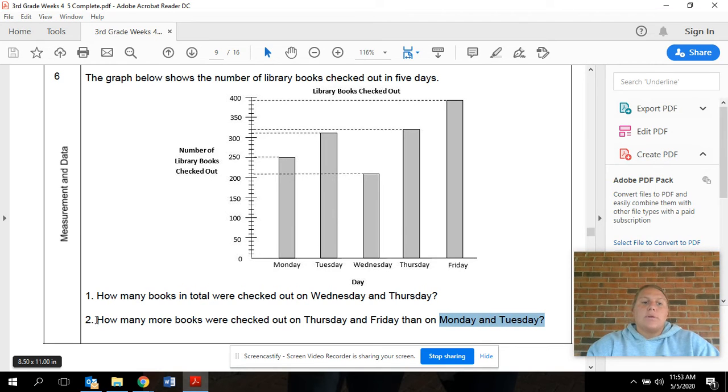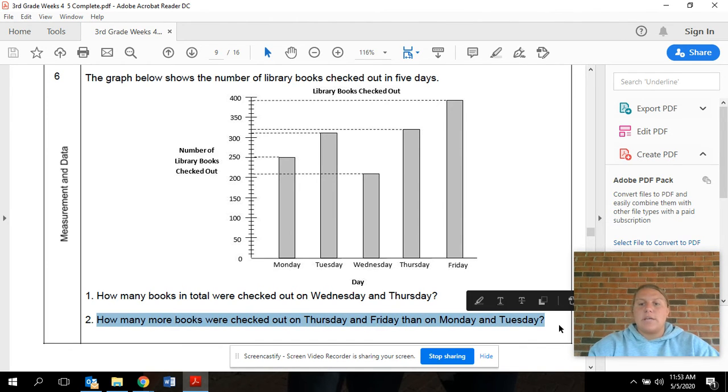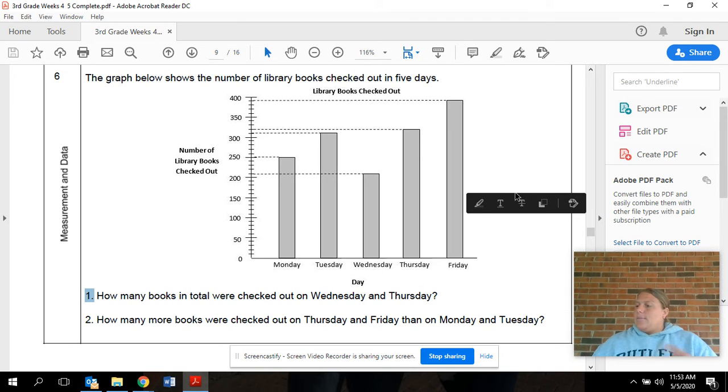So remember, let's reread the question. How many more books were checked out on Thursday and Friday than on Monday and Tuesday? Take a minute to think to yourself what type of problem this is, and what it's asking you when it says how many more books or how many more items were sold on this day than that day.